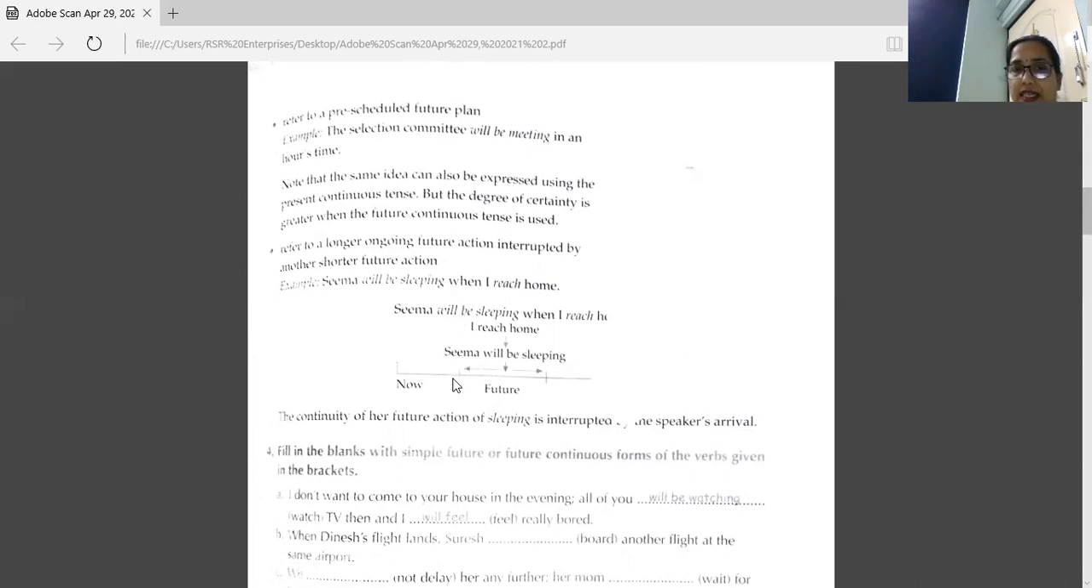Here it's given that at this future time, she will be sleeping. And that future time is mentioned with the words "when I reach home." When you have two actions or verbs in a sentence, and you are using future continuous in one, in the next one you have to use simple present. So we have "reach" here, that is the first form of the verb.